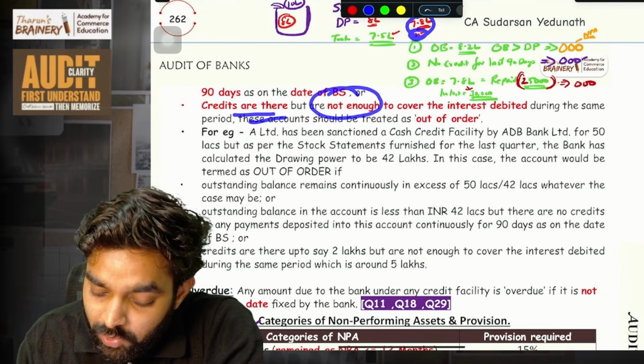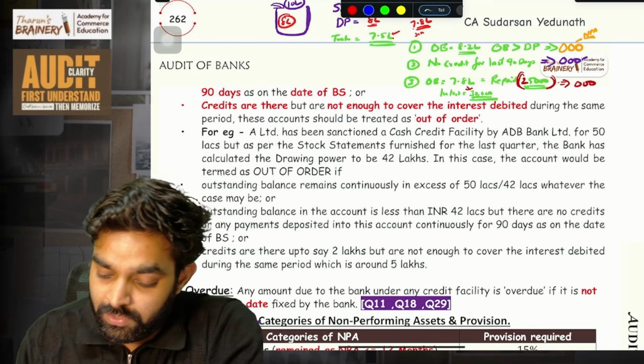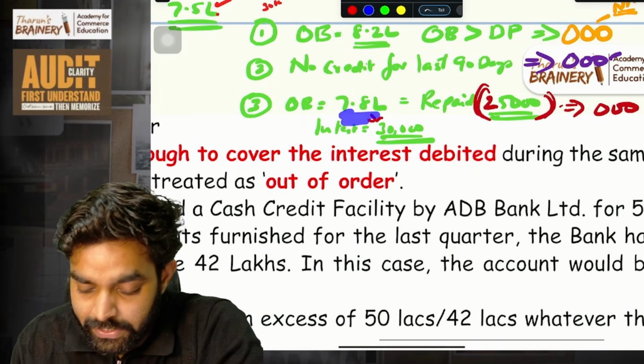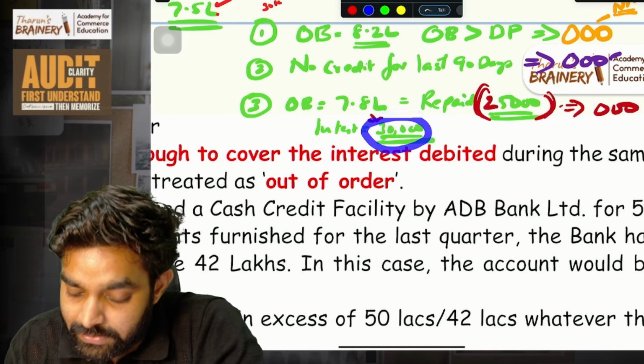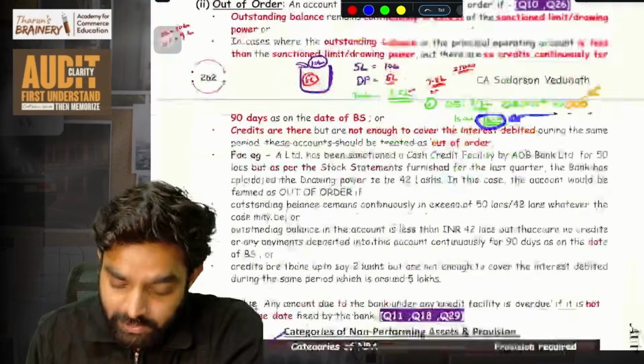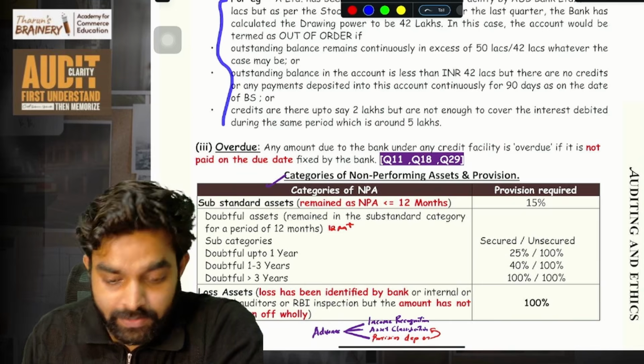Credits are there, but are not enough to cover the interest debited. So hope you understand. 7.8 lakh was outstanding. Repaid only 25,000 in the last 3 months. So interest itself is 30,000. This credit is not even enough to cover the interest. Done. Hope you are getting the clarity. That example they have written it here.